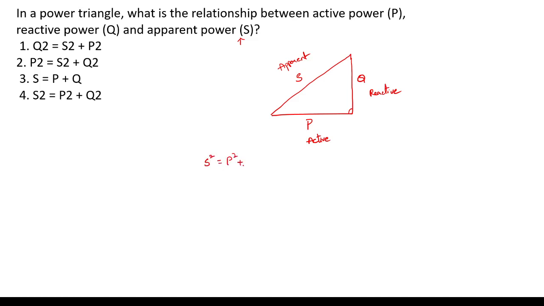S is equal to P plus JQ. Squaring it, S square is equal to P square plus Q square. Nothing but the Pythagoras theorem. So the answer is option D.